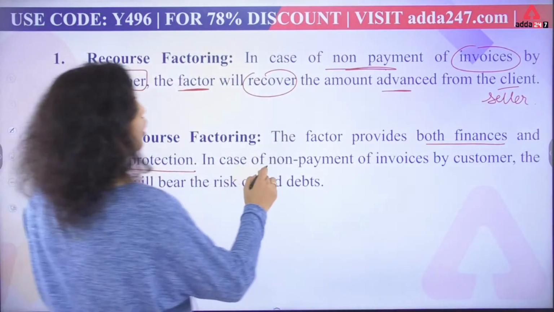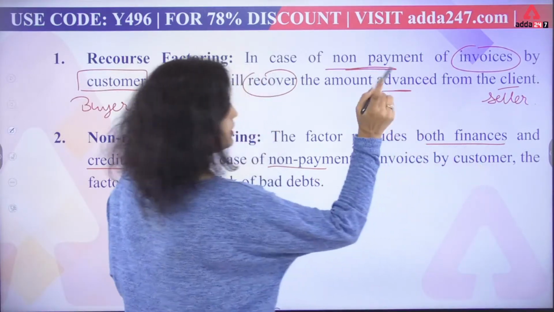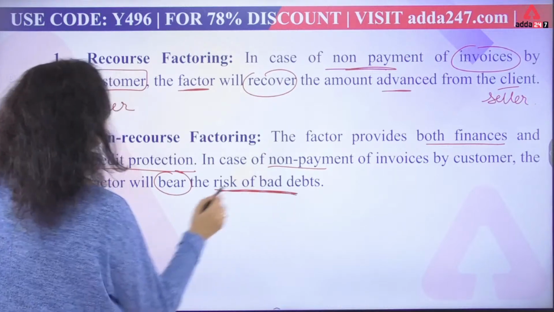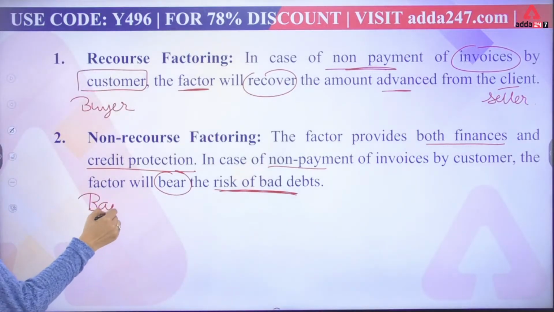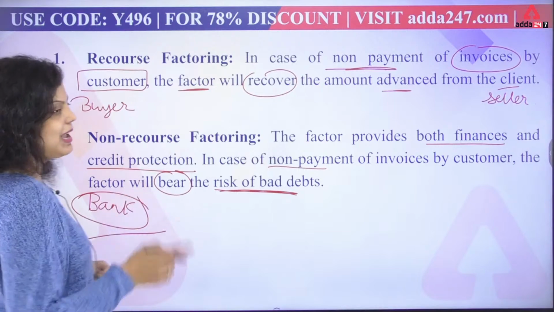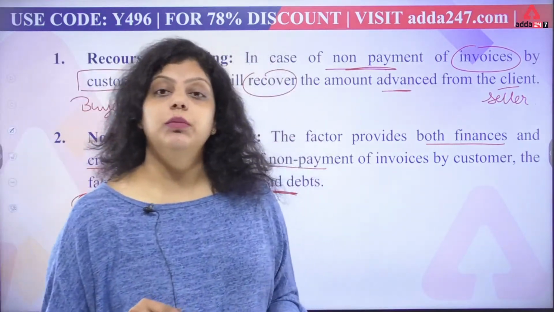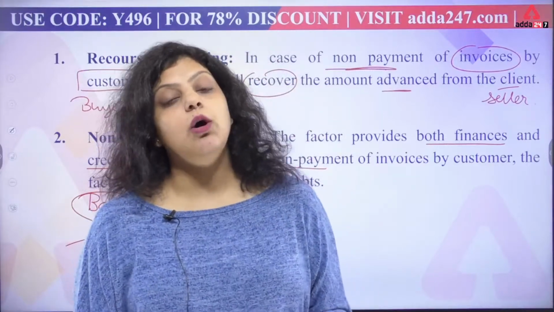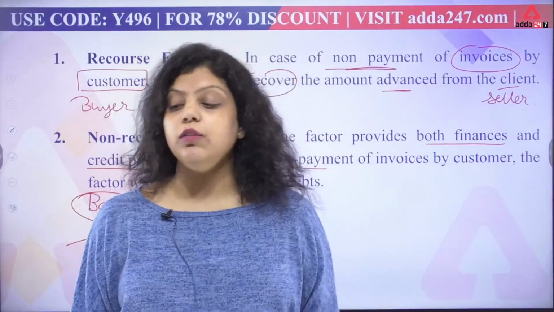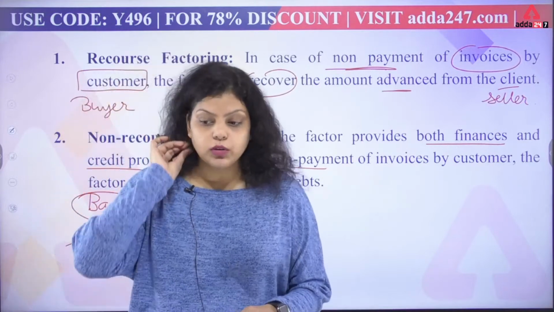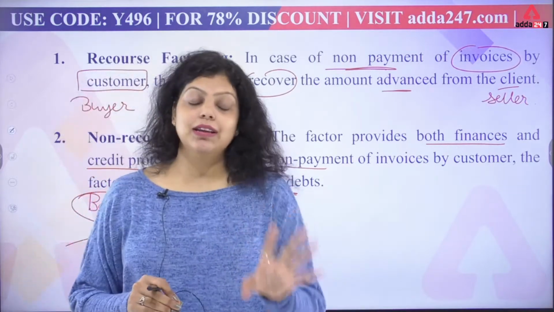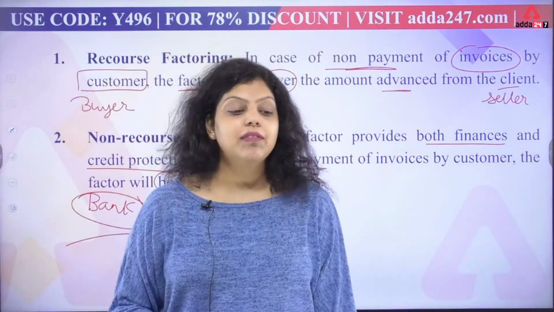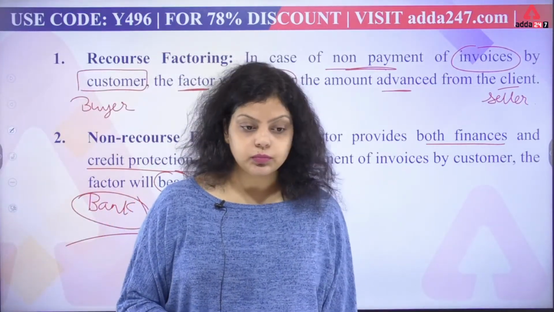So in case of non-payment of invoices by the customer, meaning the buyer, the factor will bear the risk of bad debts. Factor means the bank has to bear the risk because they have taken high commission from the client, that is the seller. So the bank will bear all the risk in case of default from the side of the buyer. Okay, so this is what we have discussed in factoring. I hope factoring is clear to everyone. Now let me know if factoring is clear or not. If you still have any doubt on factoring, then ask.